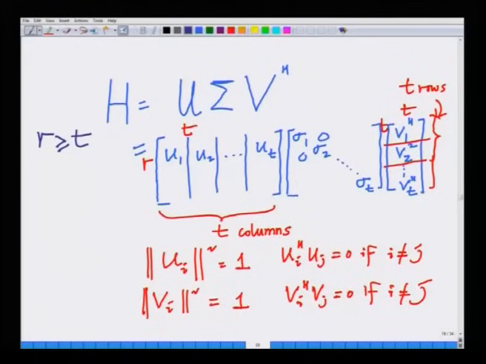We also started looking at the singular value decomposition of a MIMO channel matrix H. We said a MIMO channel matrix H can be expressed as U sigma V Hermitian, where the matrix U is such that its columns are unit norm, that is norm of u_i squared is 1, and u_i Hermitian u_j is 0 for i not equal to j. Similarly, the columns of V are also unit norm, and they are also orthogonal to each other.